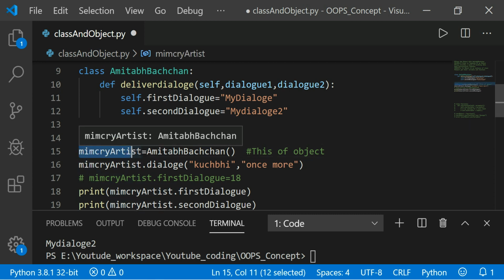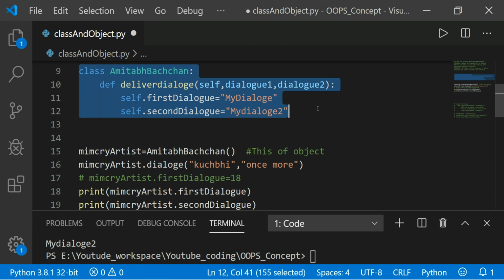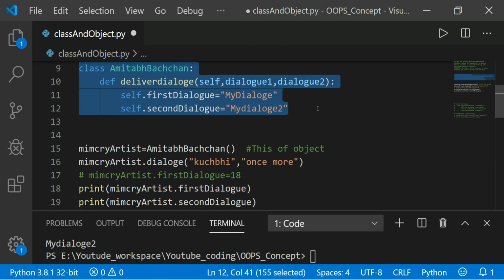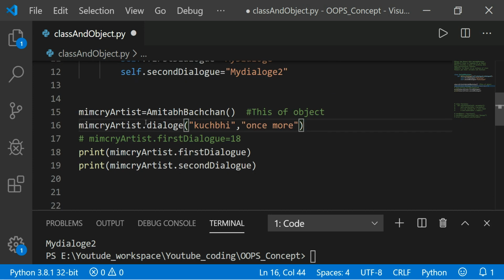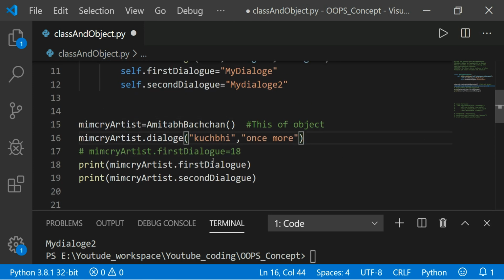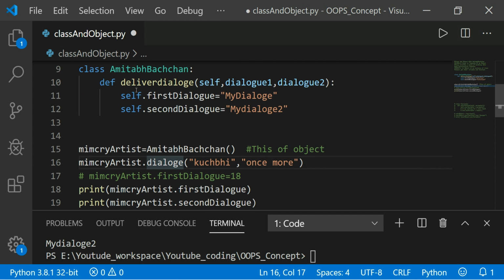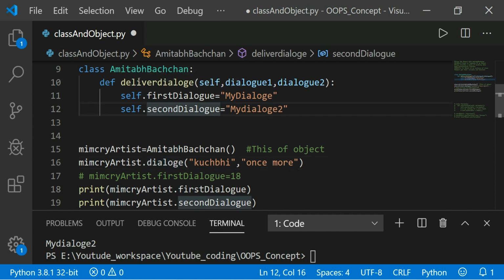This mimicry artist is the same as this, and which version of the dialogue. You may have a question: how is this the same? So I am explaining everything. Here I write mimicry artist. This is a dialogue. Here I am changing some things, so this must be a copy.